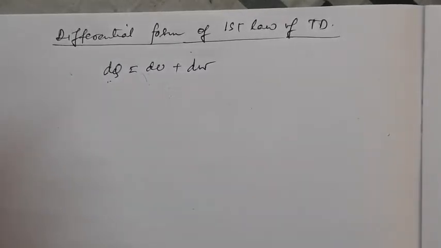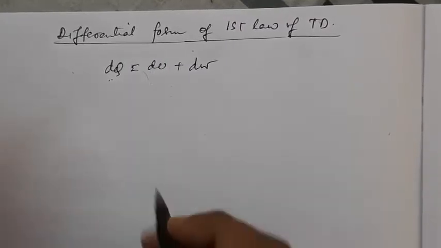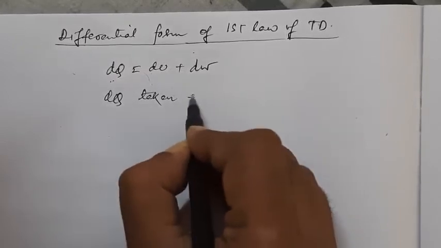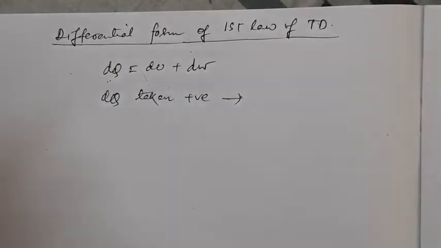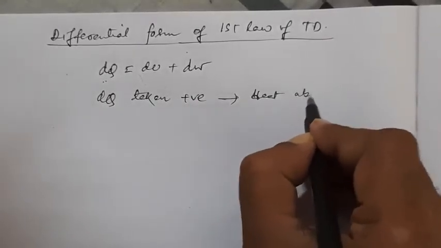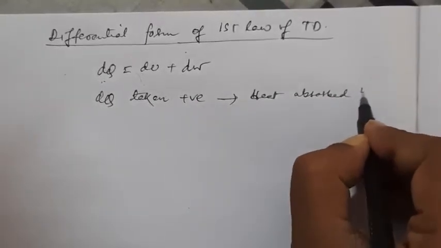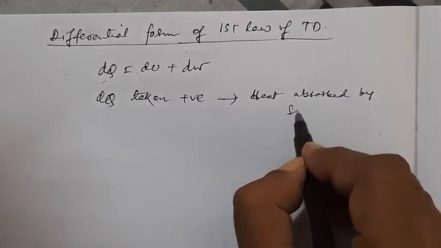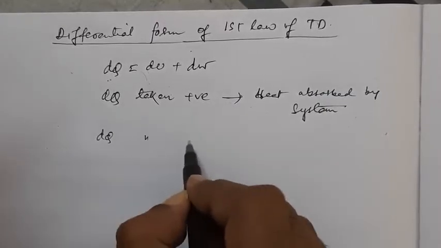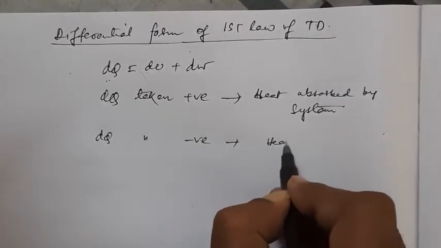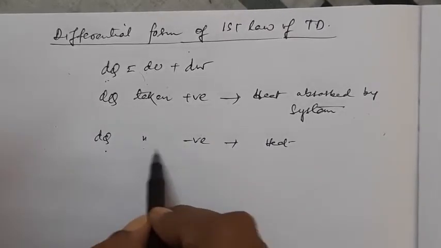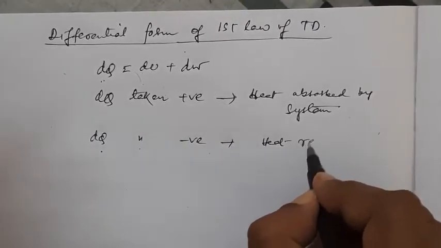Now when is dq taken positive? dq is taken positive when heat is absorbed by the system, and dq is taken as negative when heat is released from the system.